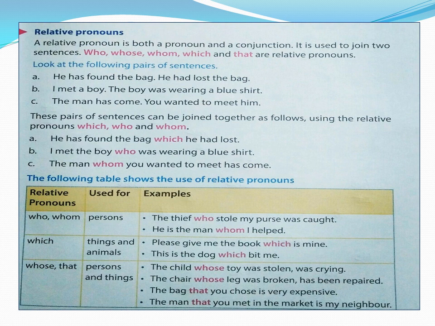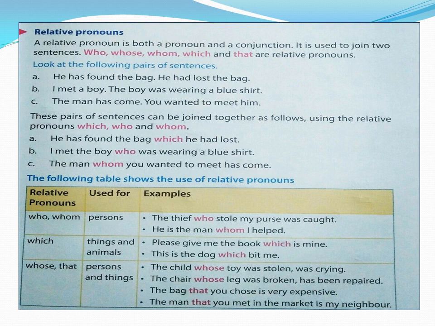Please give me the book which is mine. So here book is a thing. So we use the relative pronoun which. This is the dog which bit me. Dog is an animal. So we use the relative pronoun which. So for animals and things, which is the relative pronoun used.